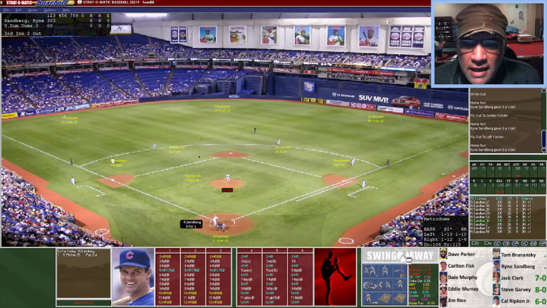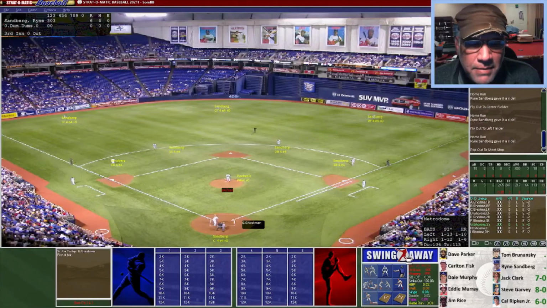Here's a shot, and it's going to be a pop-up. That's not going to make it out of the infield.